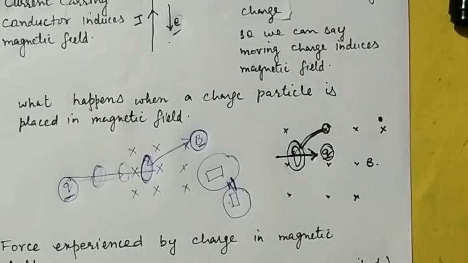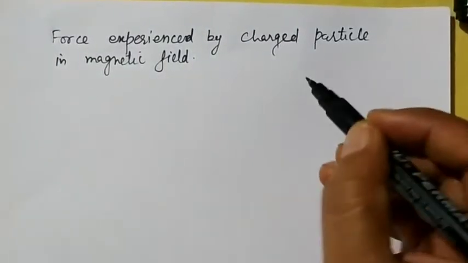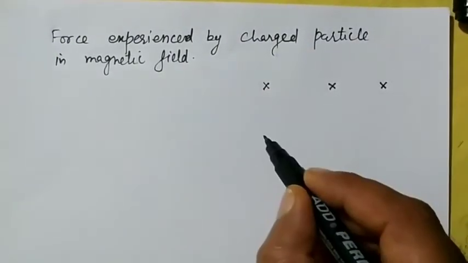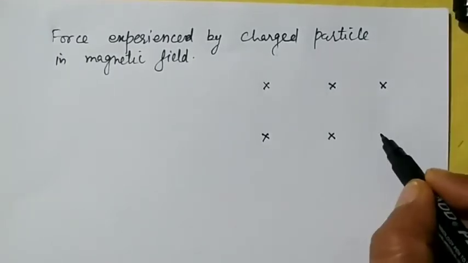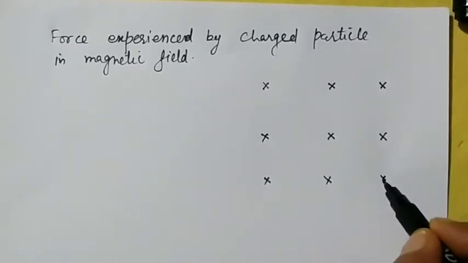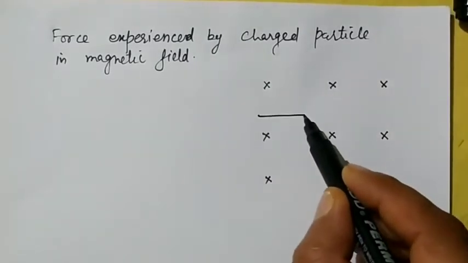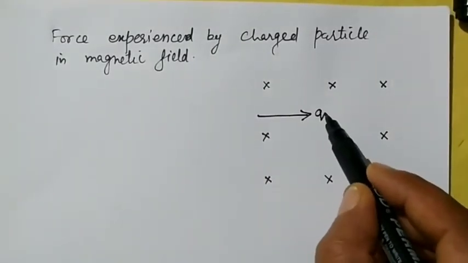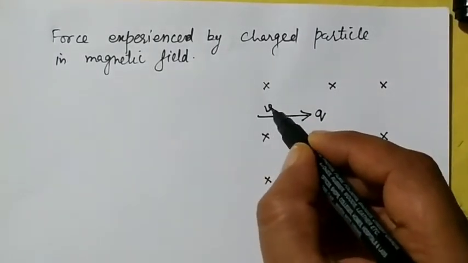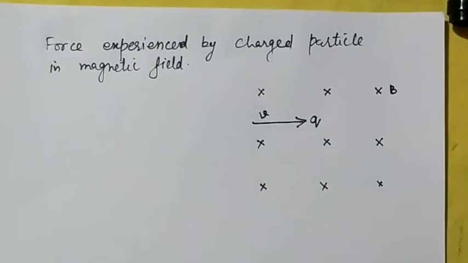So I want to calculate this force, the force experienced by the charged particle in a magnetic field. I consider the direction of the magnetic field to be cross. Cross means it is pointing into the plane of the blackboard or the plane of this paper, that is, downward into this paper. So now a charged particle is moving in this magnetic field. I take the magnitude of the charge as Q with a velocity V, and the magnetic field is capital B. Now it is observed that